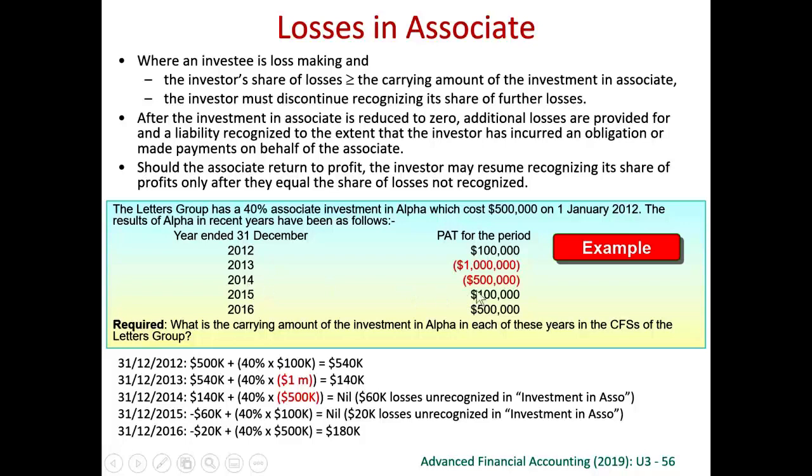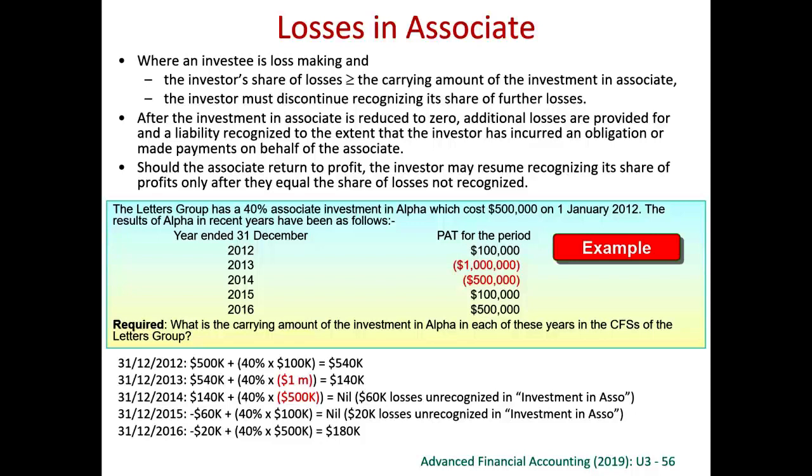In 2014, we continue to have a loss, so we need to credit investment in associate 40% of the 500,000. 40% of the 500,000 is 200,000, but 200,000 is too big. Why? Because the investment in associate is only 140,000. If you credit 200,000, it will become a negative figure, so we cannot do so. So the maximum amount that we can credit away is only 140,000. So we debit share of loss of associate 140,000, and we credit investment in associate 140,000.